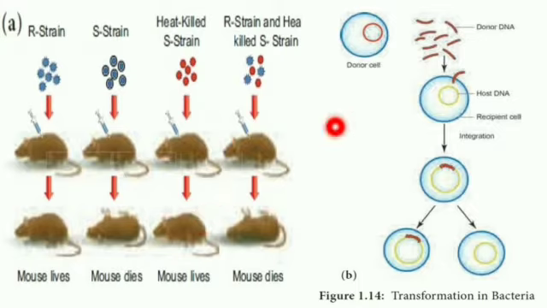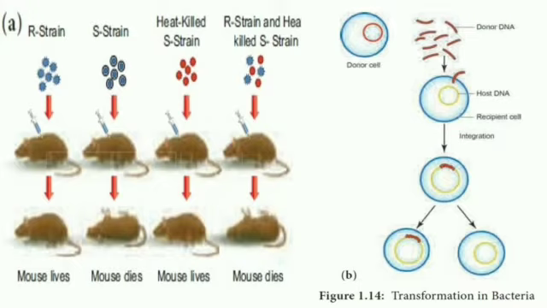And finally what he has done is the R strain, that is the non-virulent strain, is mixed with the killed S strain. This is very important. R strain is mixed with killed S strain, and this mixture is injected into the mice. And then what happened? The mice simply die. So why do they die? What is the reason behind it?